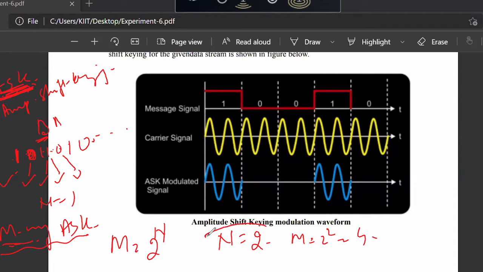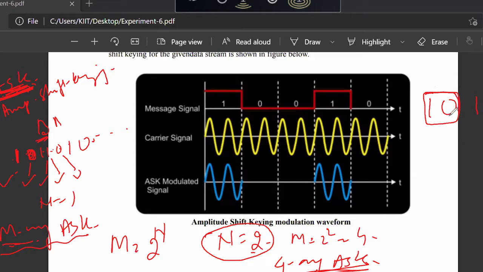So if I am transmitting 2 bits at a time, then I will be performing 4-ary ASK. In 4-ary ASK, suppose you have 101101. If I am performing 4-ary ASK instead of binary ASK, I will be modulating 2 bits at a time. So that will be called 4-ary ASK.